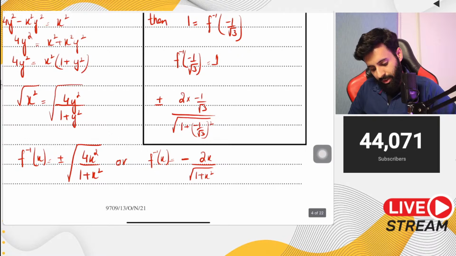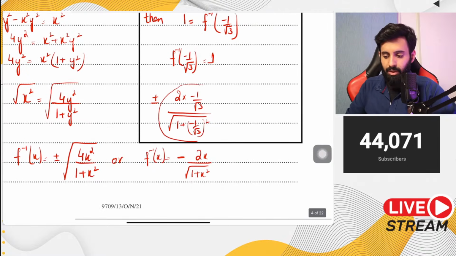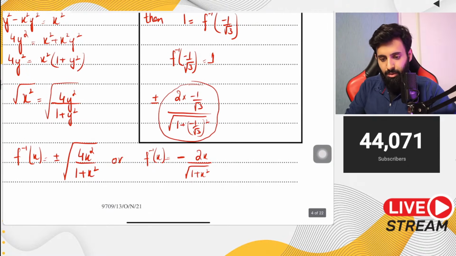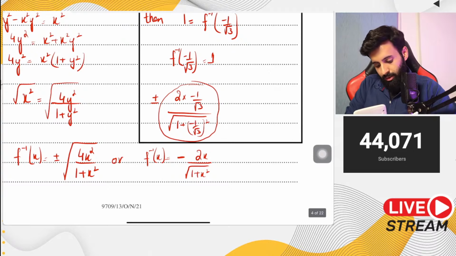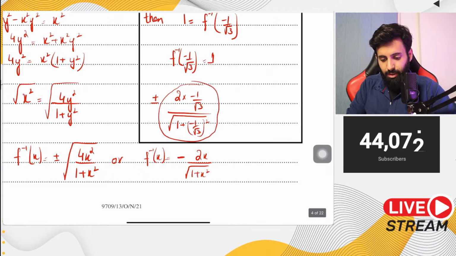Now work this out in your calculator like I'm about to. So 2 into -1 upon under root 3, and in the denominator we have square root of 1 plus, so might as well take the positive value because when we square it, it becomes positive.